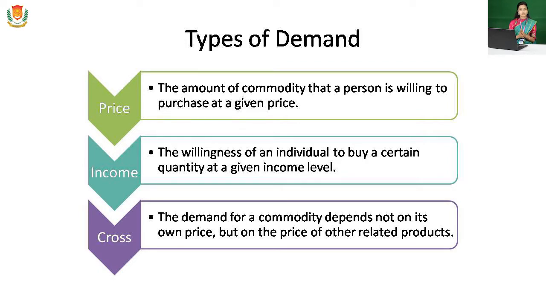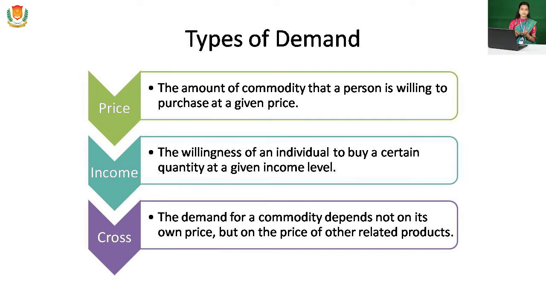Next one is cross demand. In cross demand, there are two types of goods: substitute goods and complementary goods. In cross demand, we are observing the effect of a change in the price of other commodities on one commodity. Suppose the price of petrol rises, what is the effect on bike sales? These are complementary goods, bike and petrol.